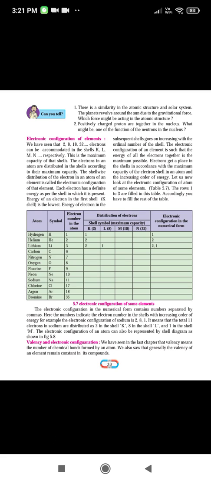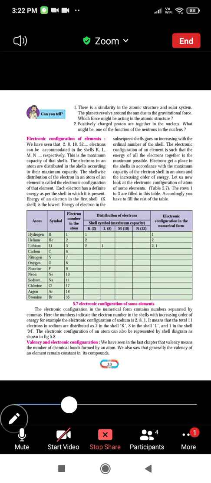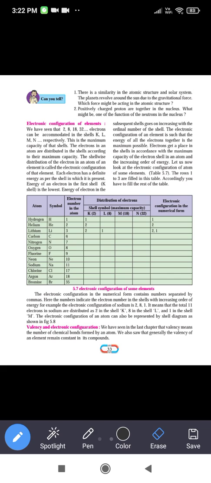We have seen that 2, 8, 18 and 32 electrons can be accommodated in the shells K, L, M, N respectively. This is the maximum capacity of those shells. The electrons in an atom are distributed in the shells according to their maximum capacity. The shell-wise distribution of the electrons in an atom of an element is called the electronic configuration of that element.